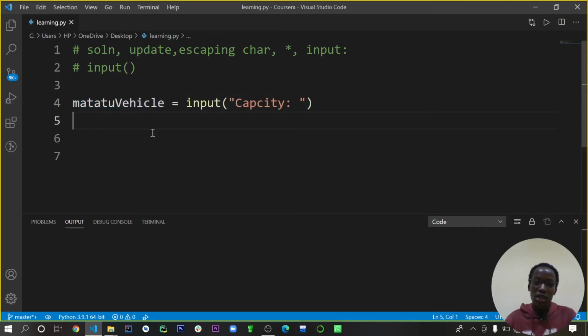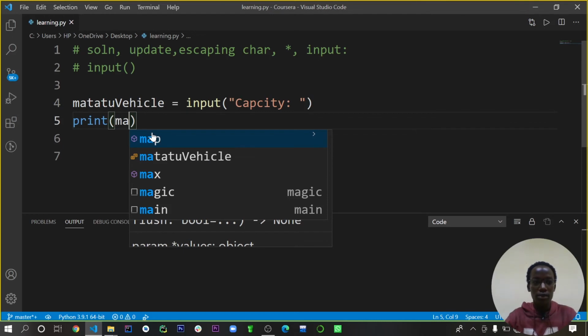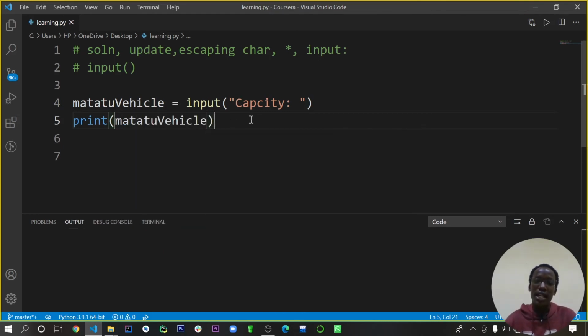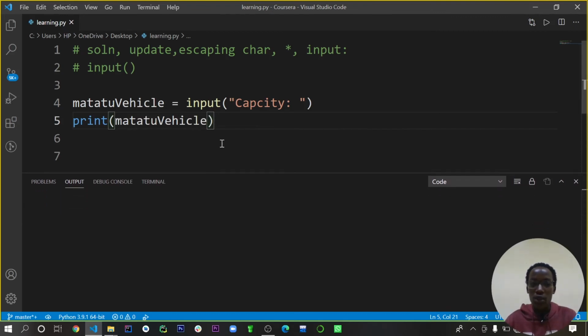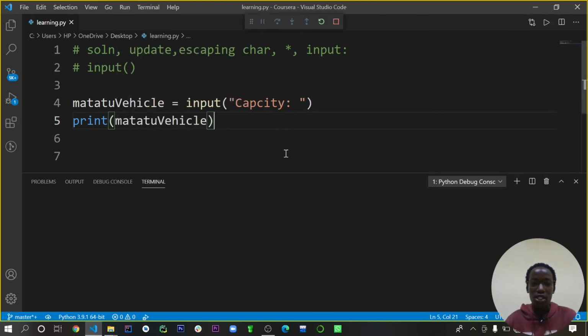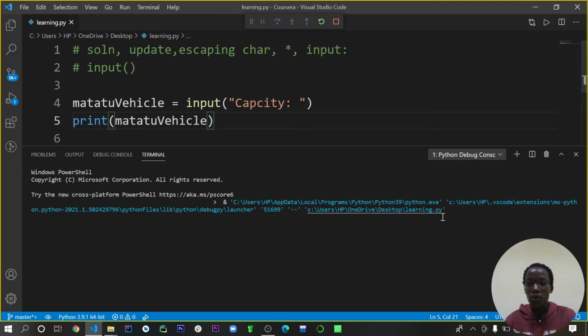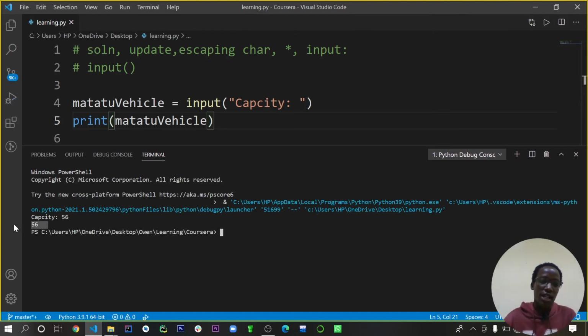When we now print this, if you say print the Matatu vehicle, we are going to get an input from the user. If you're using VS Code, so that we can have the user input, we are going to go directly into run instead of Control-Alt-N. So go to run, then run without debugging. I'm sorry, this is a little bit small. Once done, you can see that we have this capacity. Let's say 65, 56. So we now find that the capacity is 56.